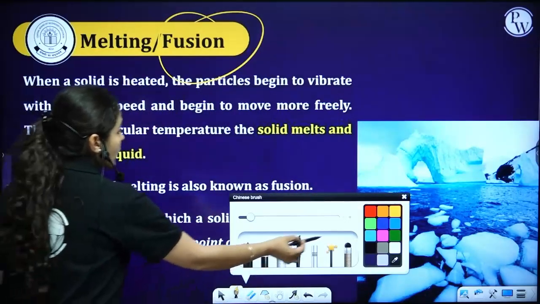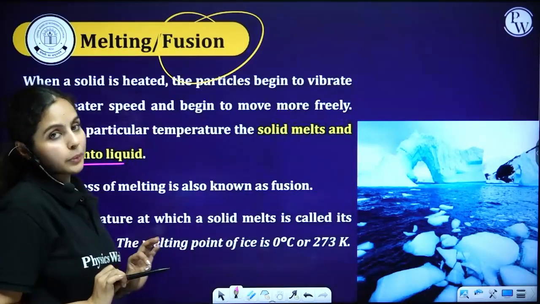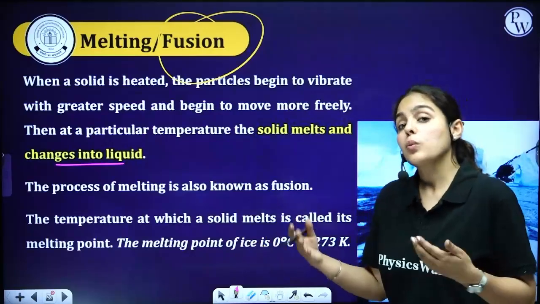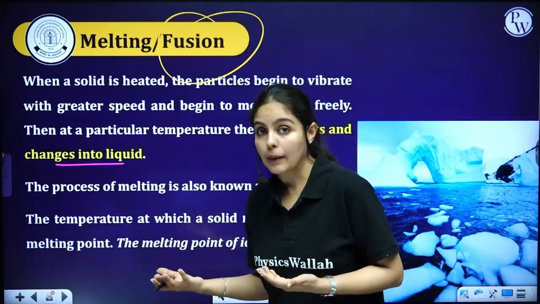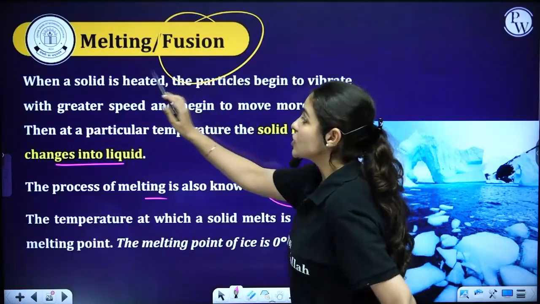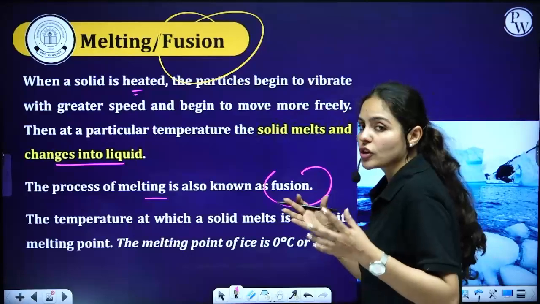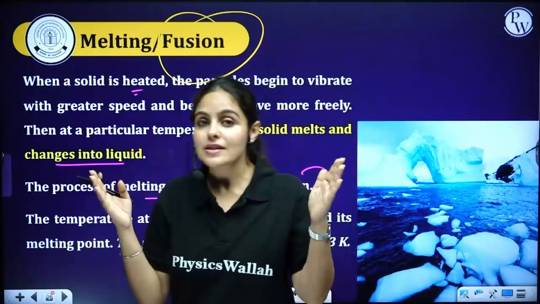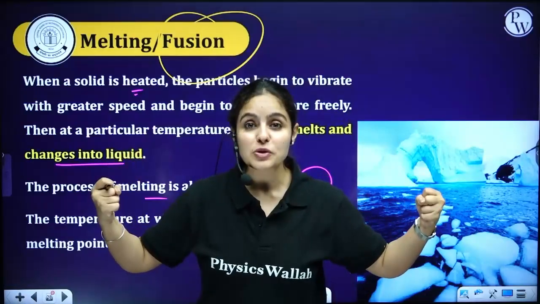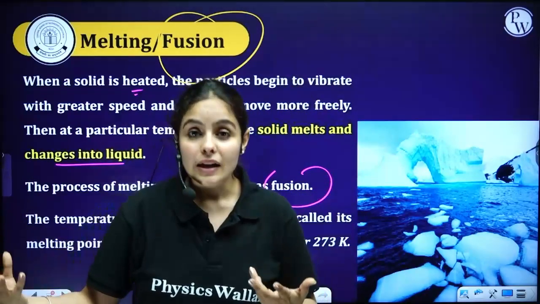Okay, so what is melting? Simply, when solid melts and changes into liquid, we call it melting. But at what temperature does it actually happen? So the process of melting is called fusion. When solid is heated, obviously temperature is increased. Once temperature increases, kinetic energy increases, and vibration between particles increases. They break that force of attraction and turn into a different state of matter, which is liquid state.